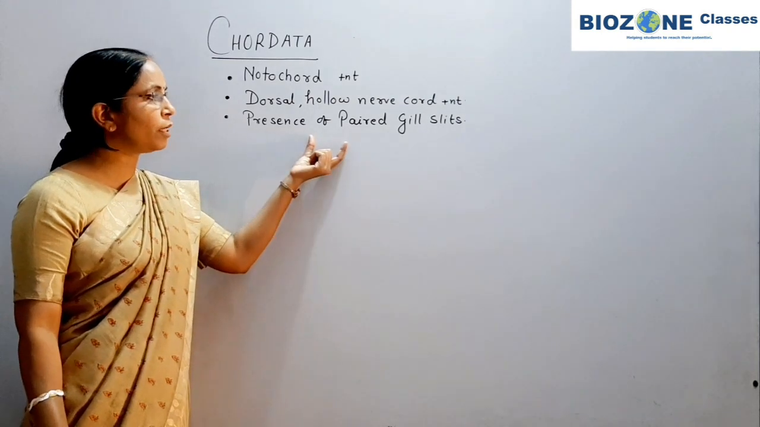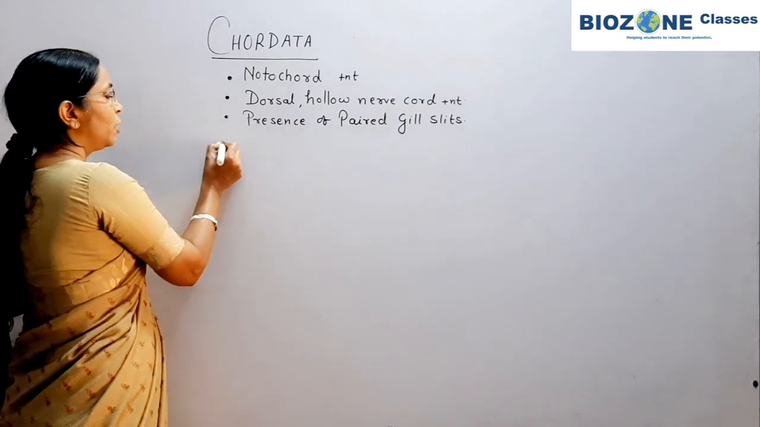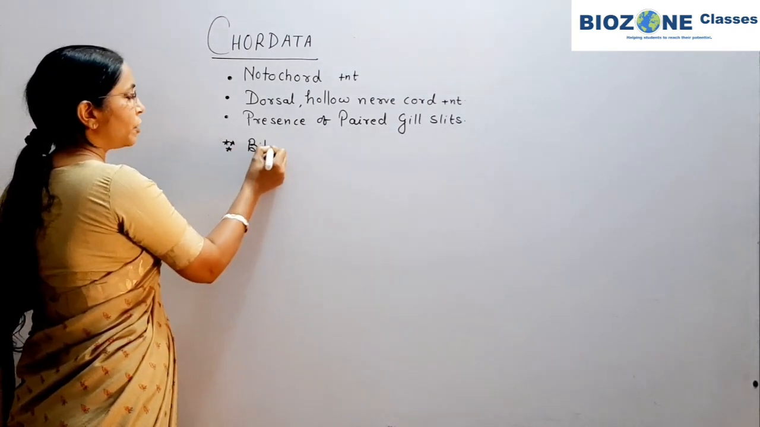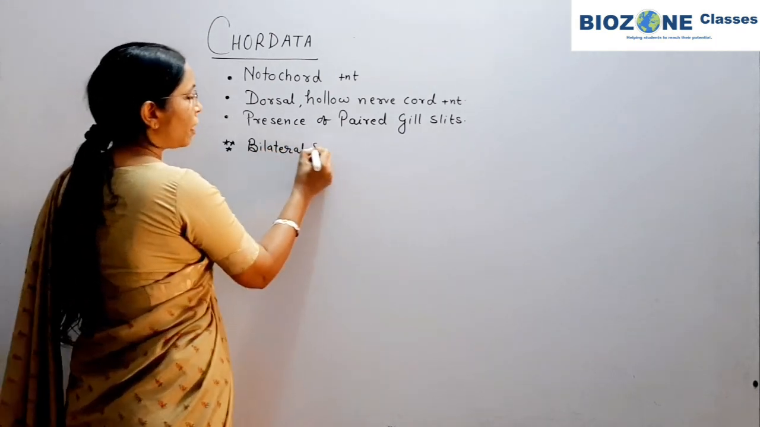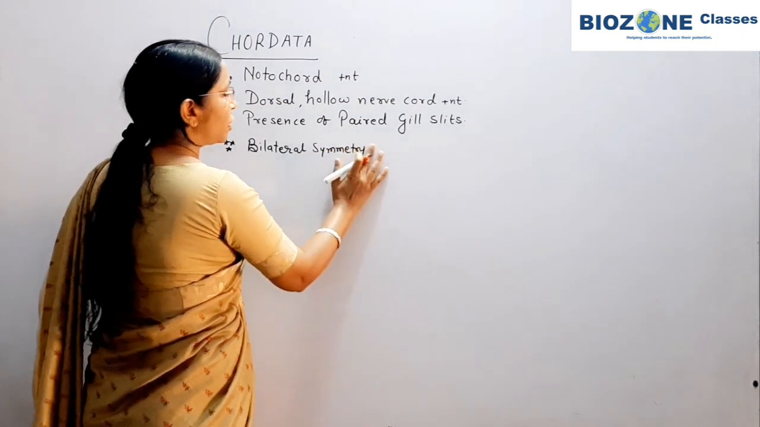Okay, remember these features, and in addition to these three features, the other features are that all the chordates are bilaterally symmetrical. Secondly, they are triploblastic in nature or in organization.